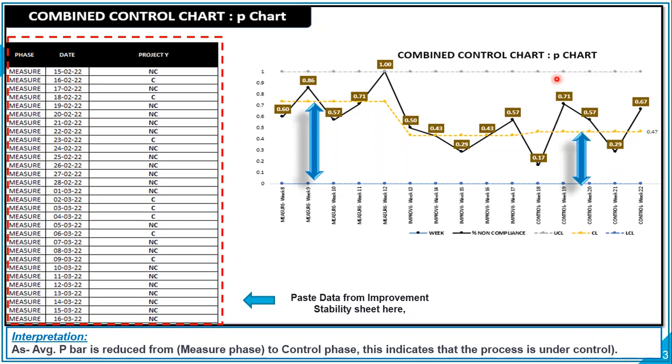You could see your upper control limit, a gray colored line, and here the blue colored line, which is standing at 0. So this is your lower control limit, and this is your upper control limit, and all the data points in control phase and of course in the improve phase as well, they are within these 2 control limits. So this indicates the process is under control, and non-compliances also have been reduced from measure phase to control phase. This is what we wanted to achieve, right? So let's go to the next slide.